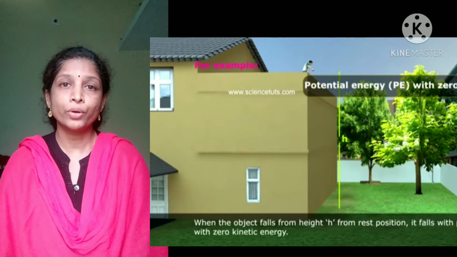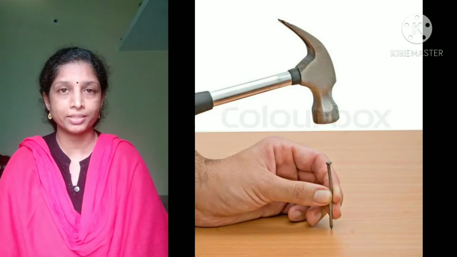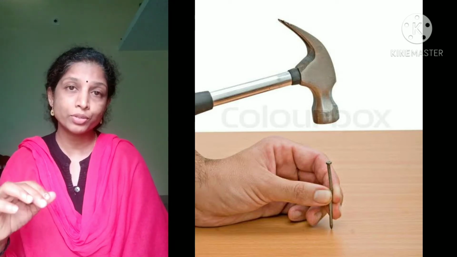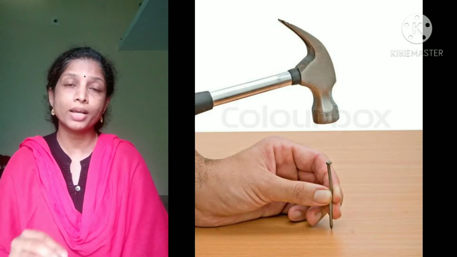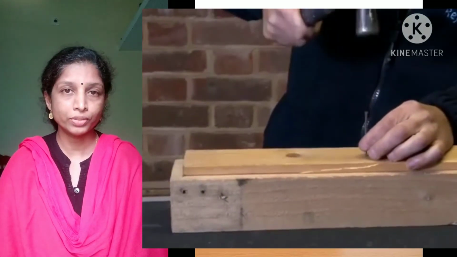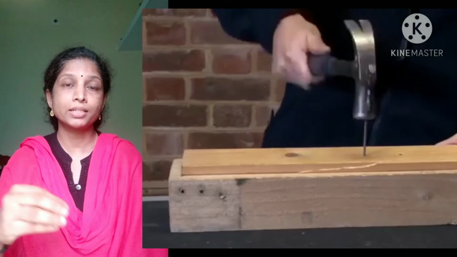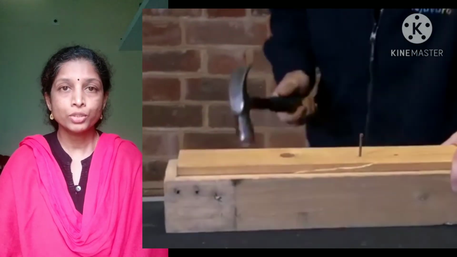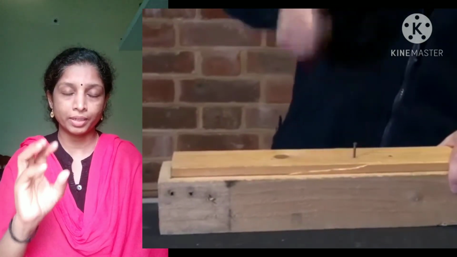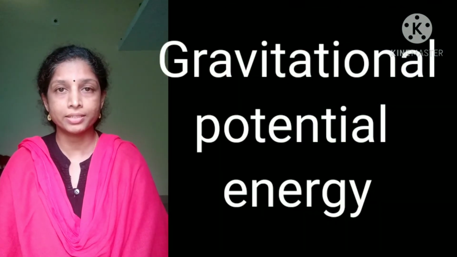You already know when we hammer a nail, we have to raise the hammer to a certain height. So when we raise the hammer to a certain height, it attains potential energy, and that energy is utilized to fix the nail on the wood. So when we hammer on it, that energy is utilized to fix the nail on the wood, isn't it? So all these are based on gravity. So we call it gravitational potential energy.